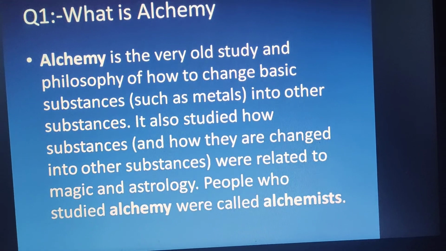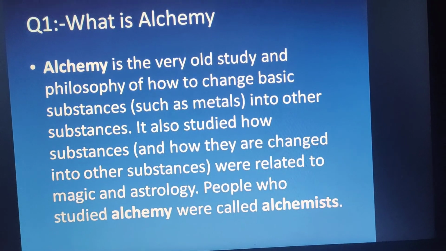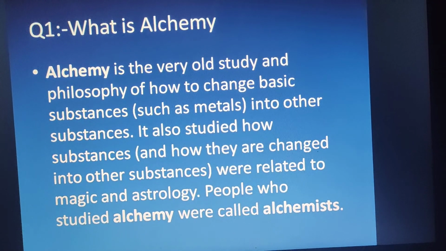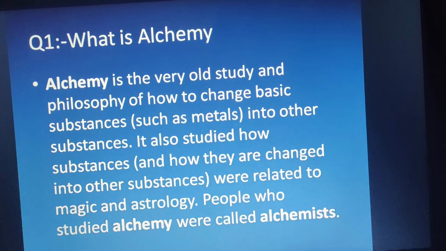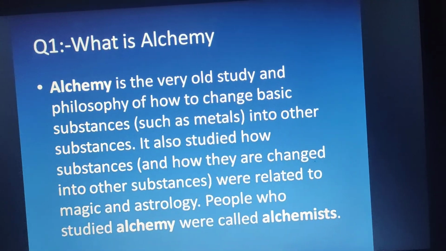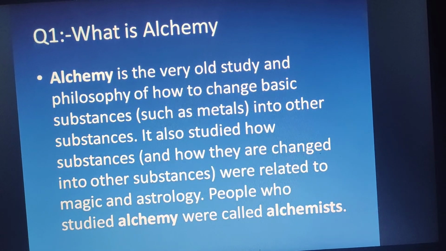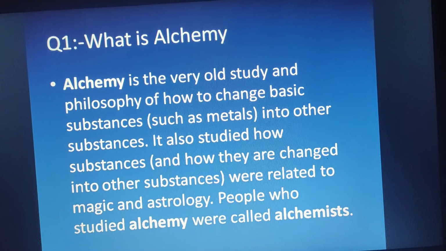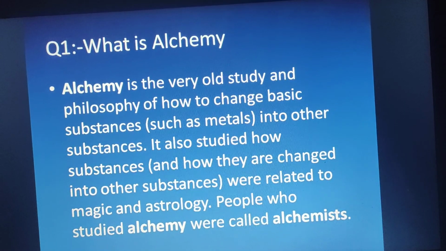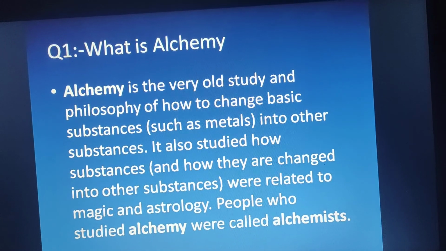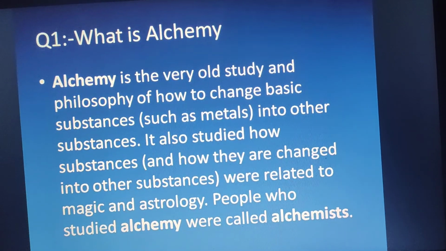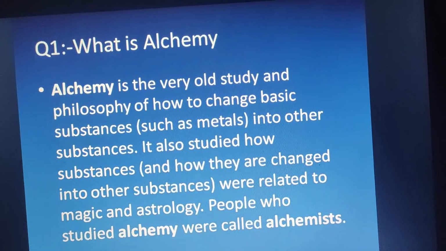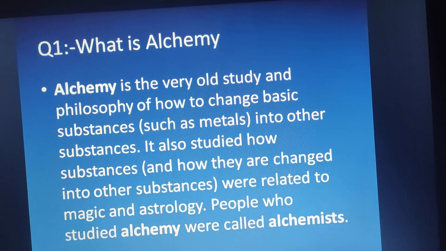Alchemy generally originated from a Greek word. The word is chemia, which means art of transmuting materials. In ancient times, the goal of alchemy was to find a methodical and magical substance called the philosopher's stone. The philosopher's stone is not actually a stone, but a mixture of wax, liquid and powder. But at that time they didn't know what is wax, what is liquid, or what is powder. So that philosopher's stone had a magical power.